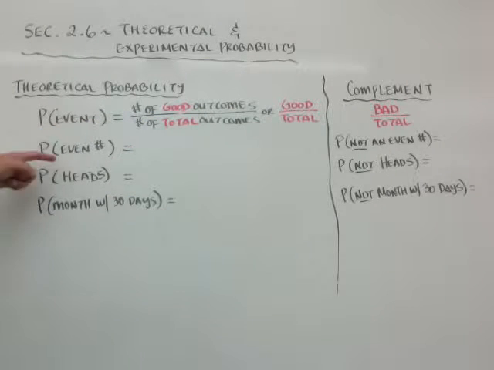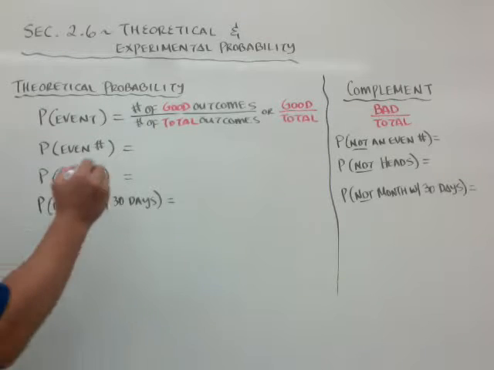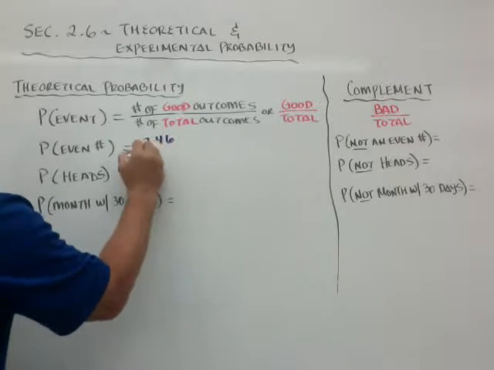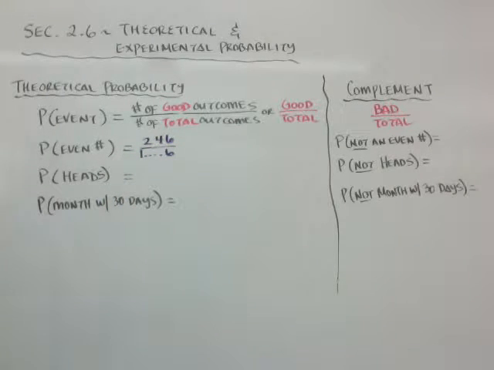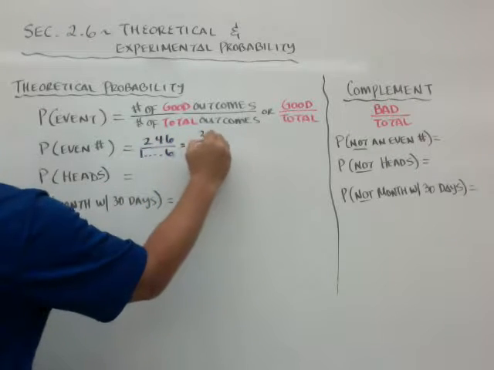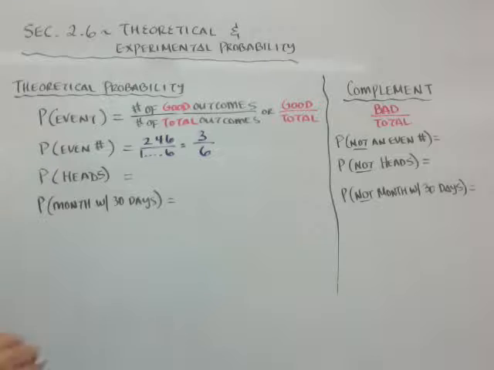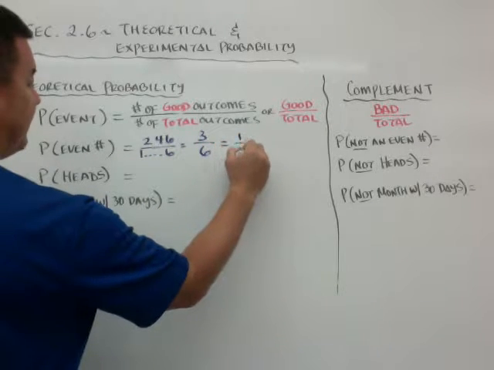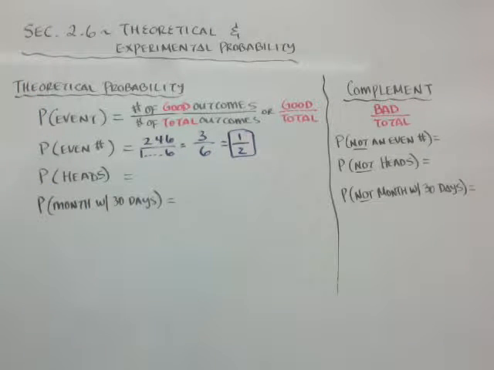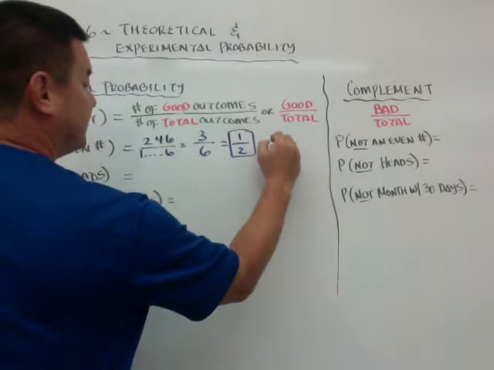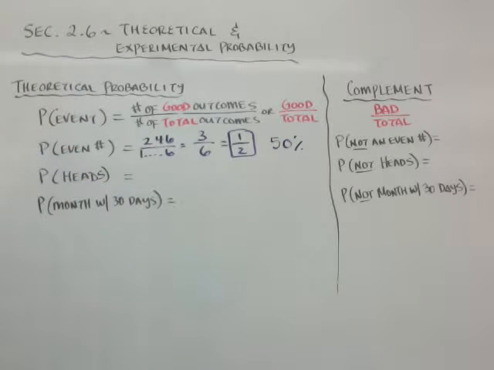So the probability of an even number, if you roll a 6-numbered die, what is the probability of getting an even number? The good outcomes are 2, 4, and 6. And the total outcomes are 1, 2, 3, 4, 5, 6. So there are 3 good outcomes over 6 total. You simplify it down, and your probability of getting an even number when you roll a dice is 1/2, which makes sense. 2, 4, 6 are the good ones, and 1, 3, 5 are the bad ones. You can also write it as a percentage if you want, but we can just leave it as a fraction.